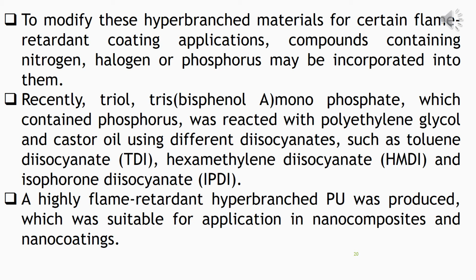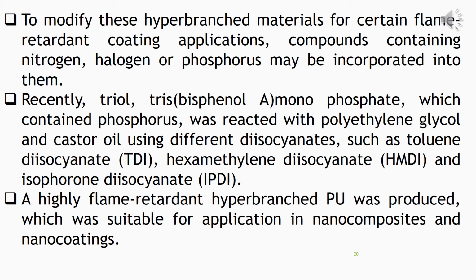Recently, one of the triols, tris-bisphenol A monophosphate, which contained phosphorus, was reacted with polyethylene glycol and castor oil using different diisocyanates such as toluene diisocyanate TDI, hexamethylene diisocyanate HMDI, and